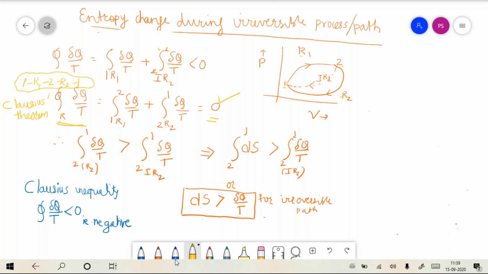It is a summation of line integrals: the integral of del q by t via path R1 plus the integral of del q by t via path R2 is equal to 0.